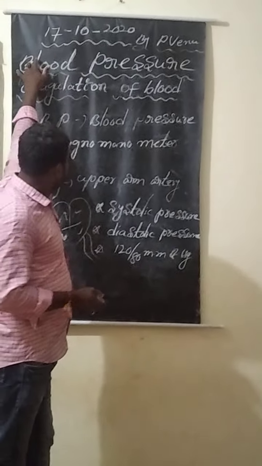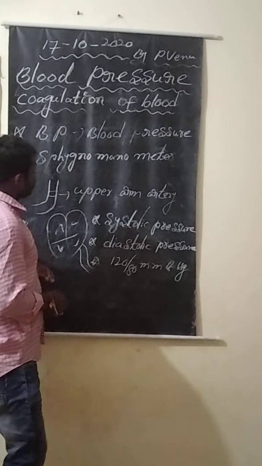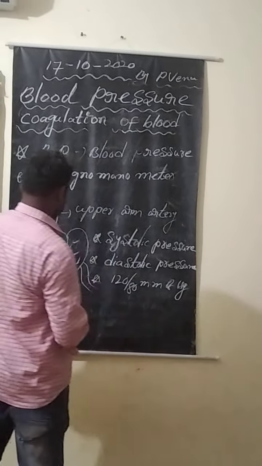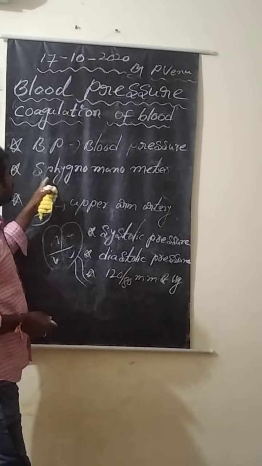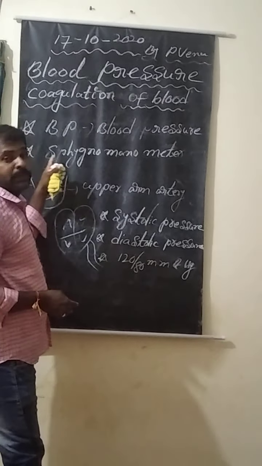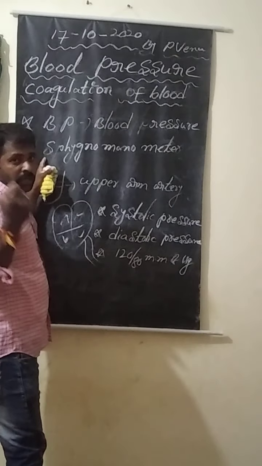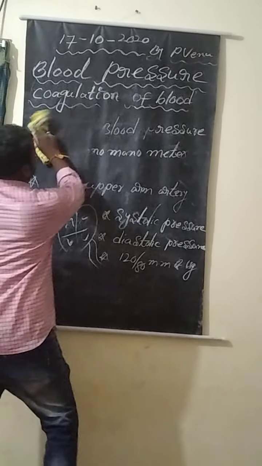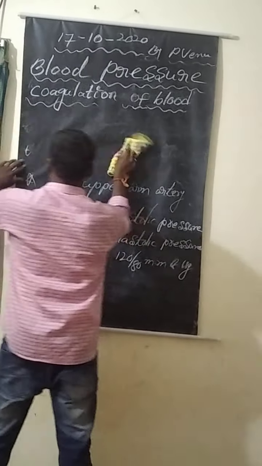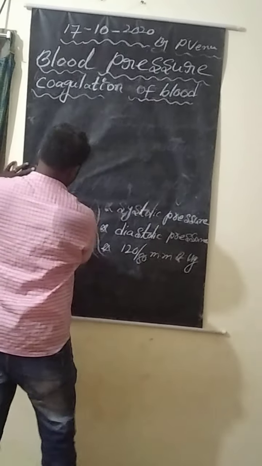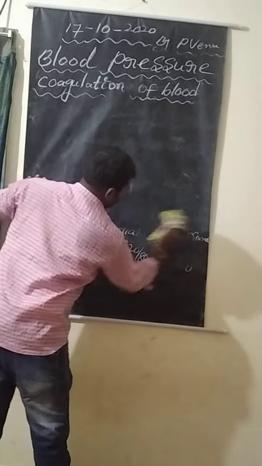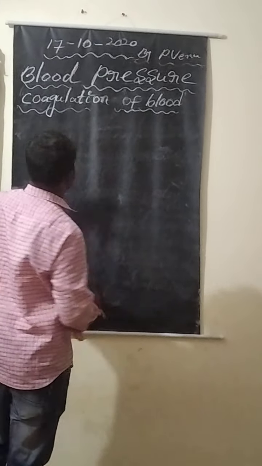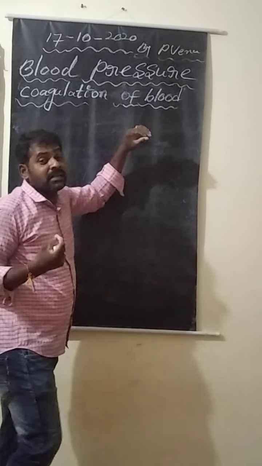Now another topic, we are going to discuss coagulation of blood. This BP, I already told you, is measured by a sphygmomanometer. Note down and remember this topic. And again, the other topic is coagulation of blood. What is the meaning of coagulation? Coagulation means clotting of blood.